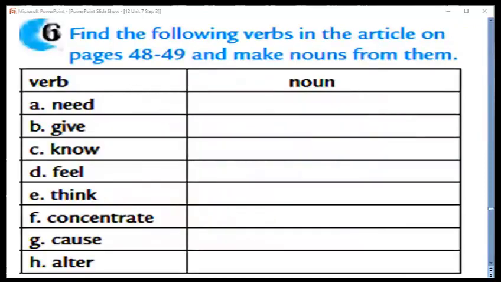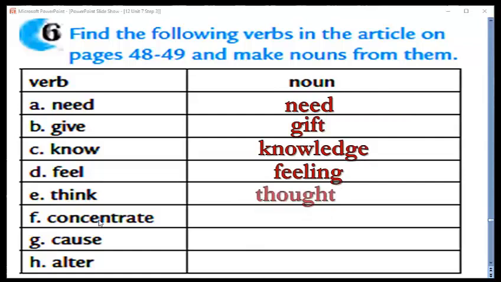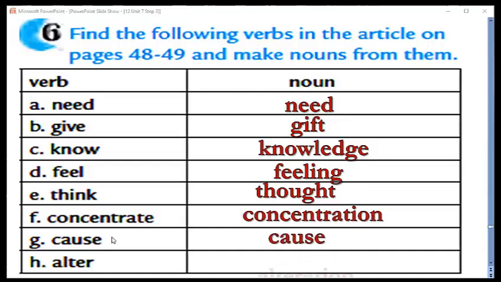Now, dear students, let's have a look at exercise number 6. Find the following verbs in the article on page 48 and 49 and make nouns from them. Have a look. A, B, C, D, E, F, G, H. All these are verbs. And we would like to write the nouns of these verbs. Need, I think the same. Give, gift. Know, knowledge. Feel, feeling. Think, thought. Concentrate, concentration. Cause, the same. Alter, alteration. This is the idea. And this exercise is very, very important.